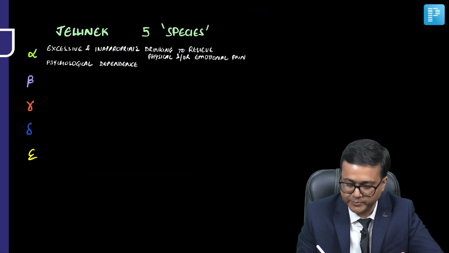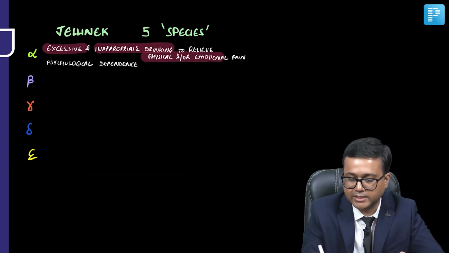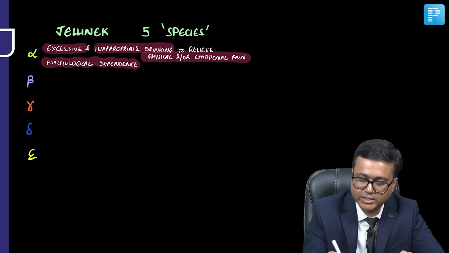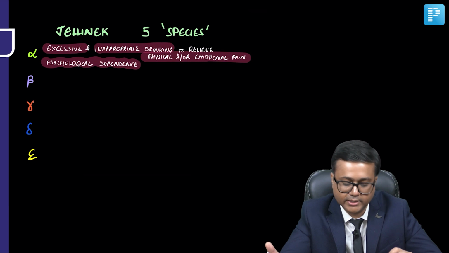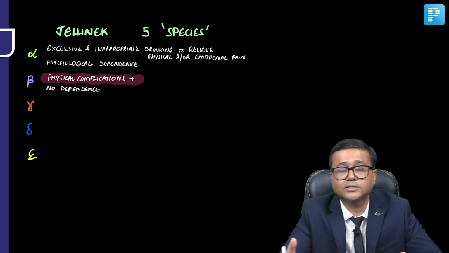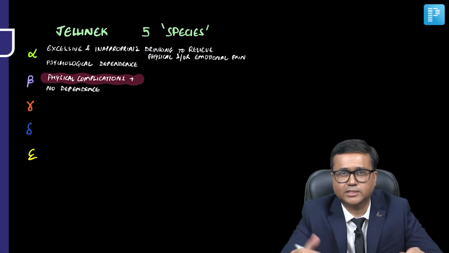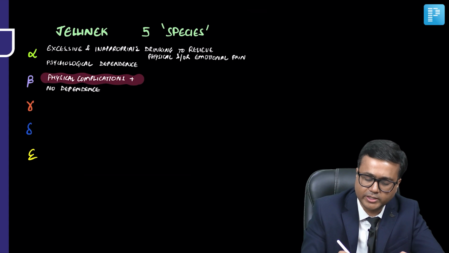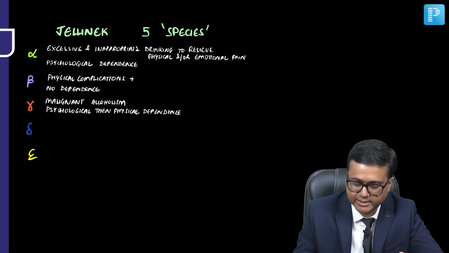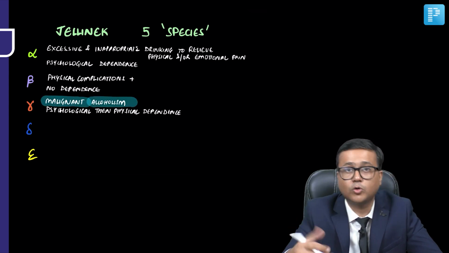In alpha, there is excessive and inappropriate drinking to relieve physical and or emotional pain. And in these, psychological dependence is usually seen. In beta, physical complications such as liver cirrhosis and gastritis may be seen, and no dependence is seen in the beta type. Now, discussing gamma, gamma is also known as malignant alcoholism.